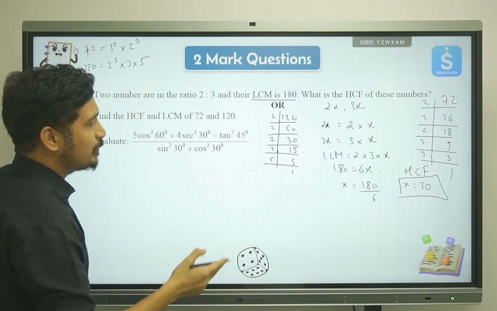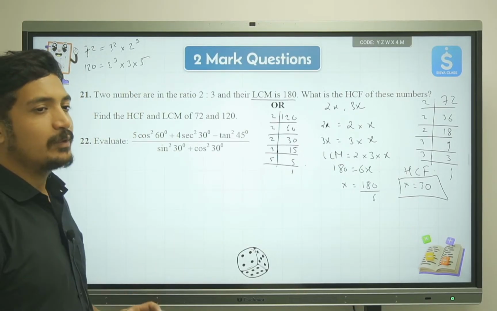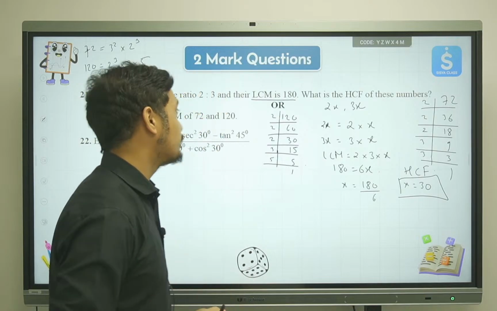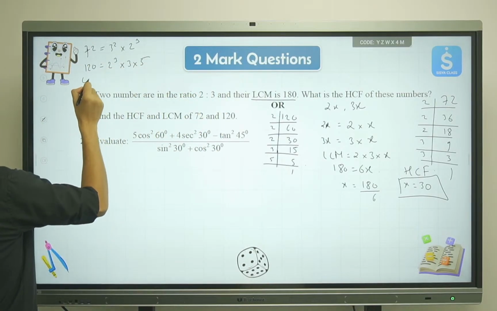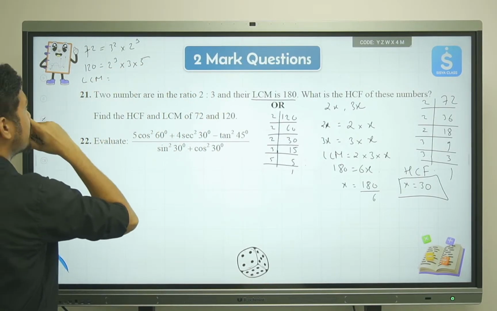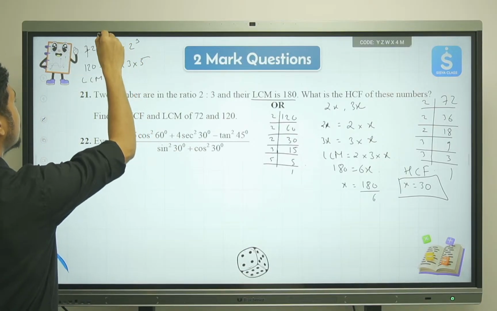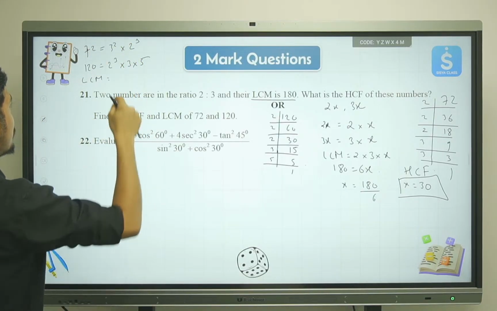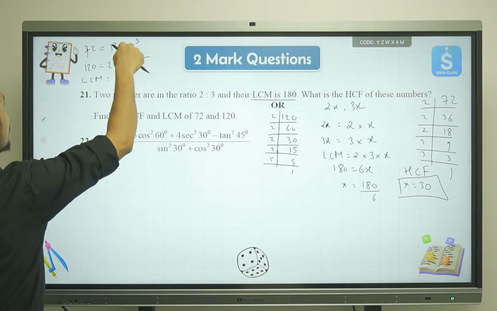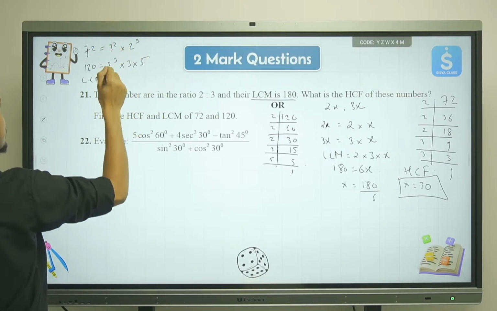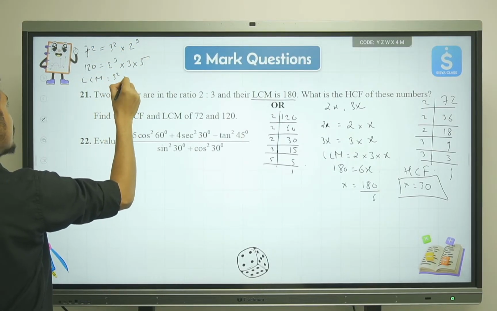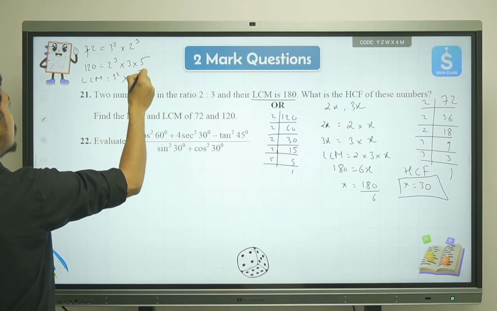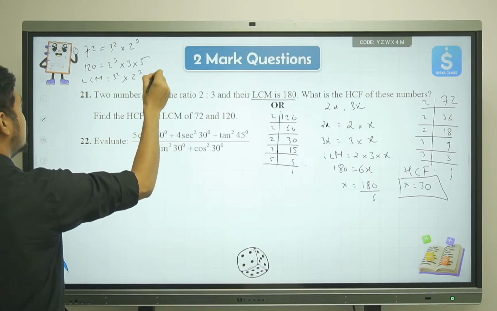Now for LCM I've already explained. For LCM we'll take all the terms of the highest order only once. So we have 3 over here and here. Which 3 should I take? The one which has the highest order. We have 3 square and we have 3 power 1, so I'll take 3 square. Then we have 2. 2 is of the same order, so we'll just take 2 cube, into 5.